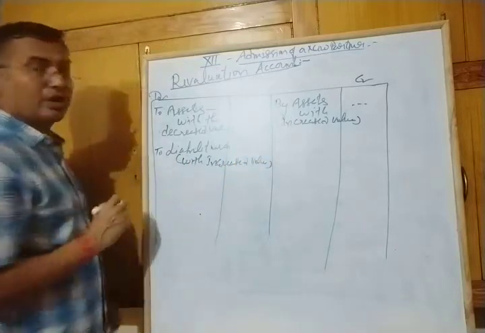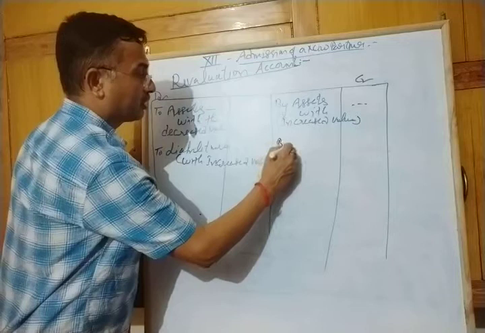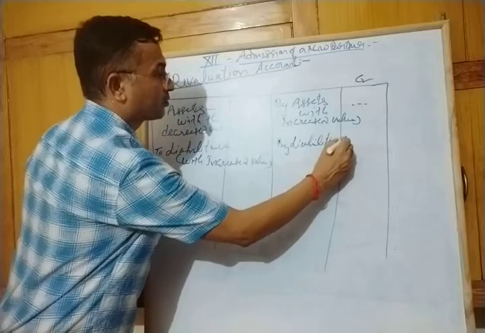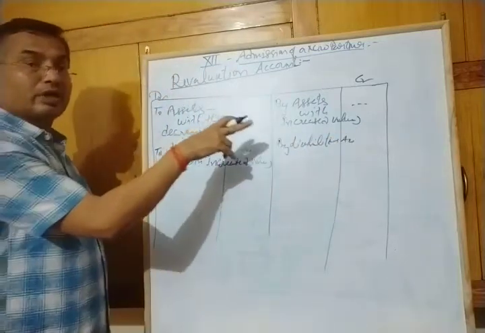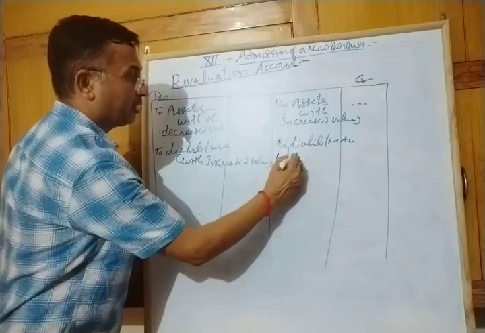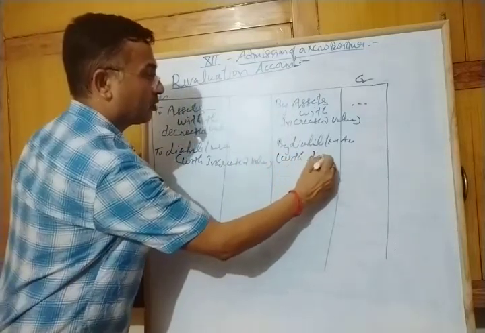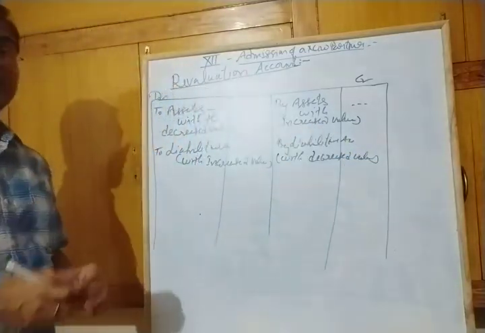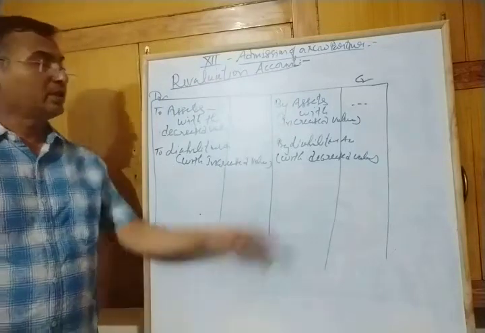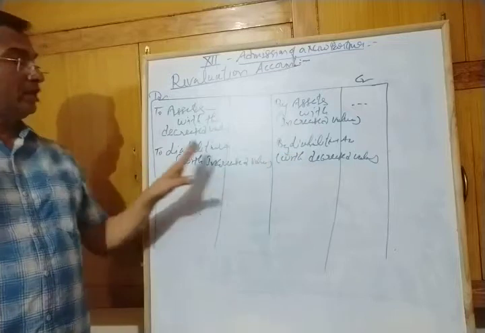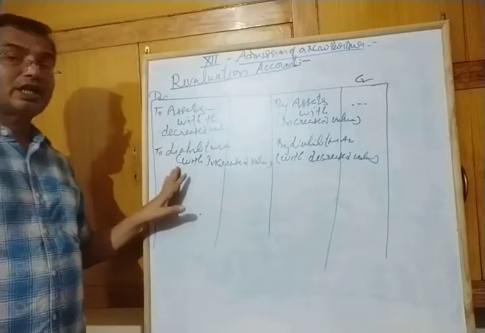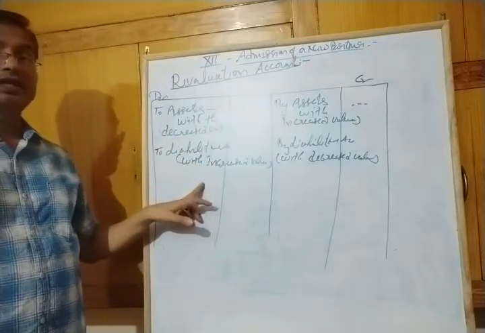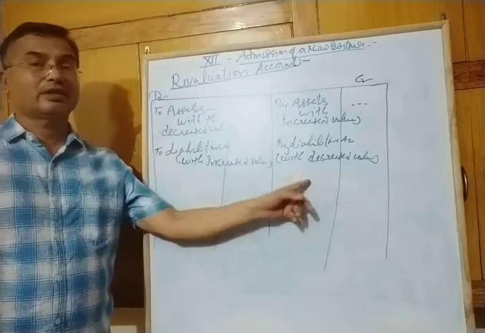That will be the increased value of liability, and reverse by liabilities with the name of that liability, that will be with decreased value. If liability is decreased, then it's a profit, it's a gain for the business. Now put the credit side, and if increase, that is the loss for business, put the debit side. So this is increase in asset here, increase in liability here. Decrease in asset here, decrease in liability here.